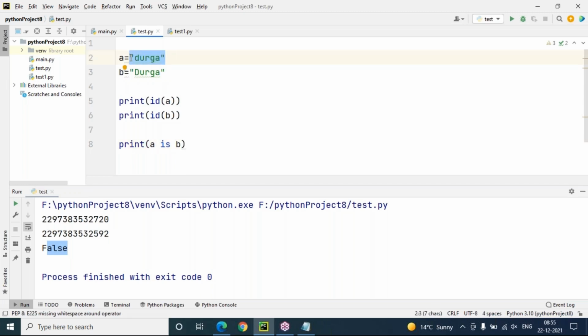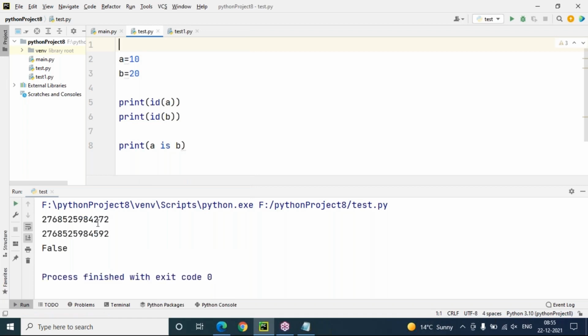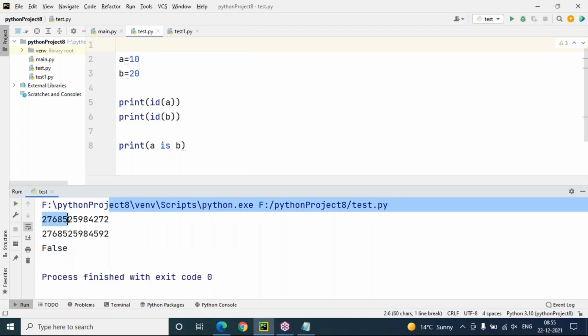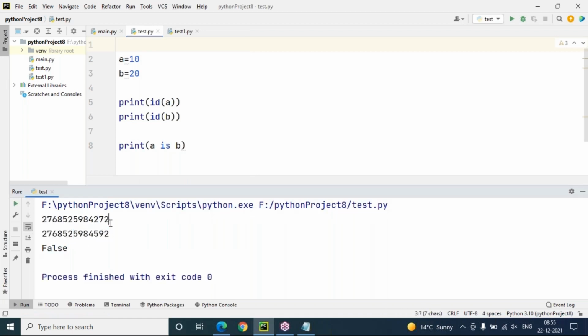Similarly, you can take 10 and 20. This A has a different identity and B has a different identity. Now you can see this is false. Identity number you can check. Both are not the same. If I say like this, 10 and 10, both are the same identity, it returns correct, true only.